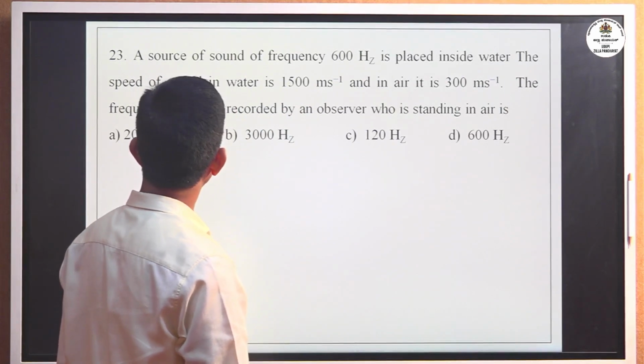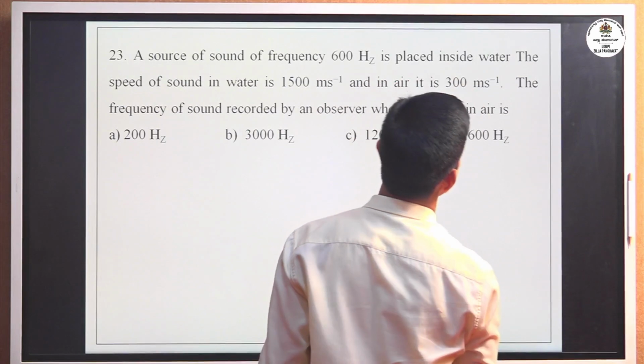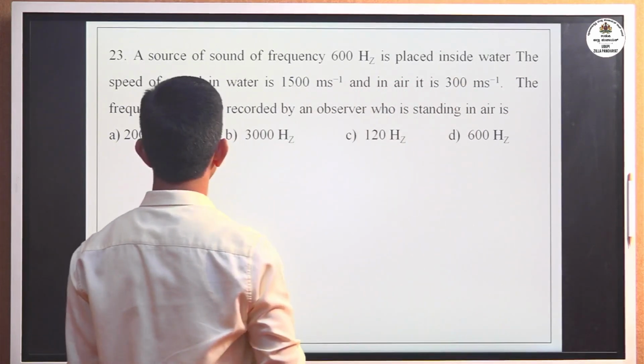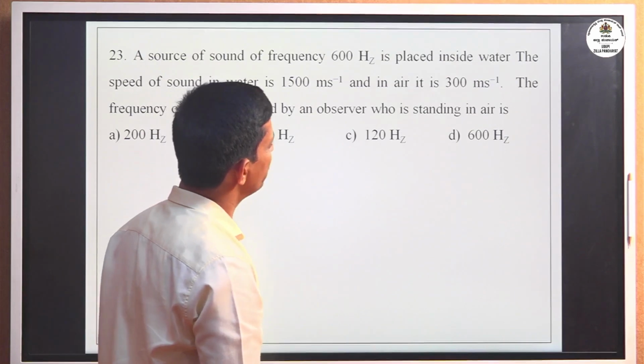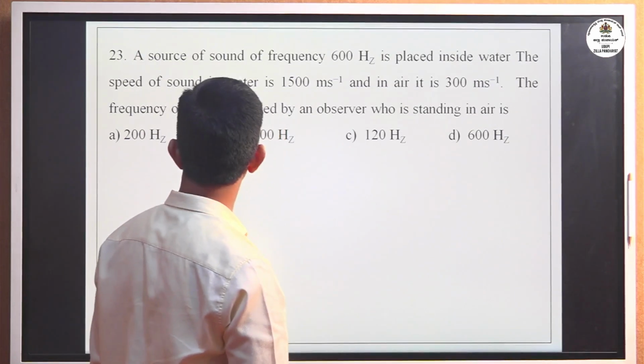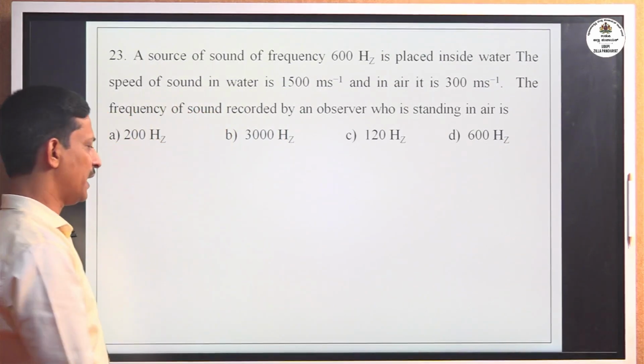A source of sound of frequency 600 Hz is placed inside the water. The speed of sound in water is 1500 meter per second and in air it is 300 meter per second. The frequency of sound recorded by an observer standing in air is?